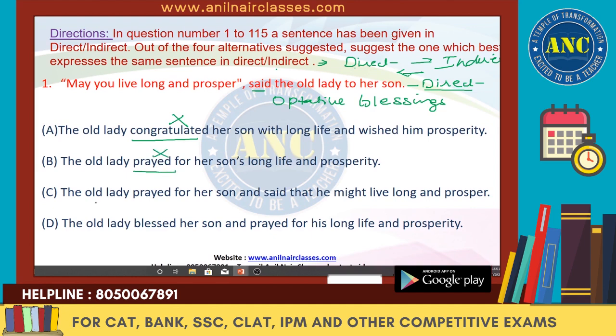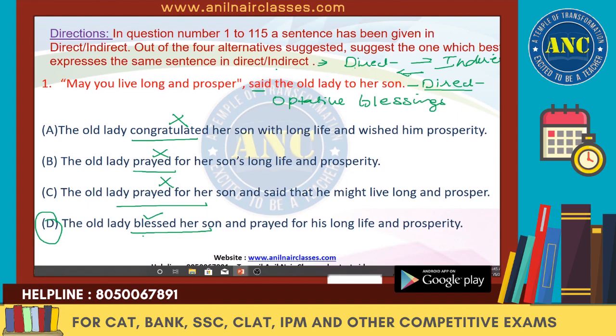Again, the old lady prayed for her son. This is wrong because she is not praying. The old lady blessed her son. So forget about the other things. With one particular identification itself, we have quickly identified that D is our right answer. Clear? We got our answer quickly with the help of identifying that it is the optative sentence and she's giving the blessings.